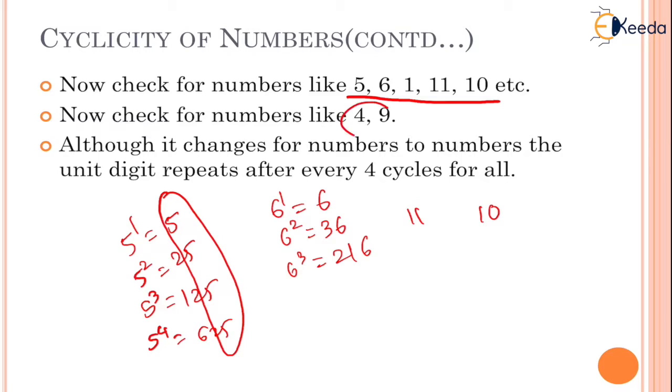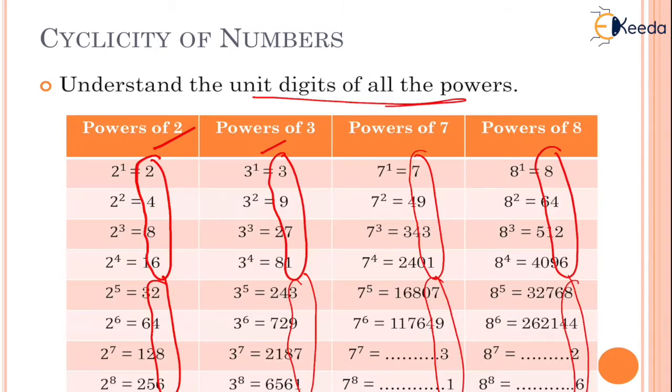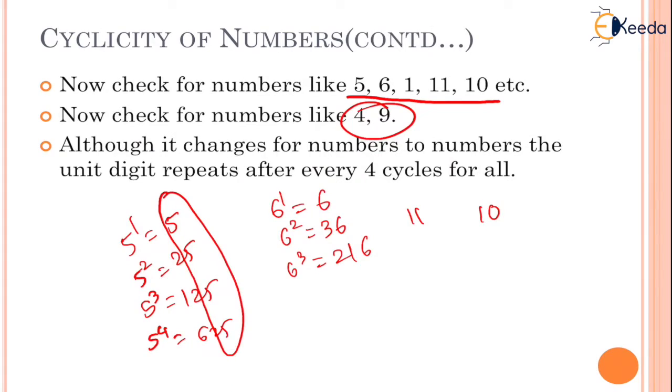Now check for numbers 4 and 9. The cyclicity of 4 and 9 is exactly half compared to the other numbers. But don't worry. What we can conclude from this table is that each and every number has to follow a cycle of 4. Except for these numbers, which don't follow a pattern of 4, but they will always repeat itself in each of its cycle. So why are we doing all these things?